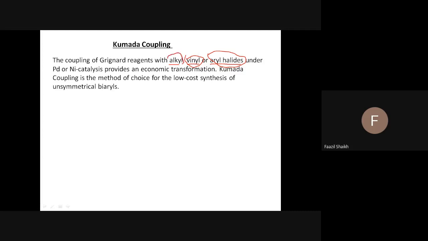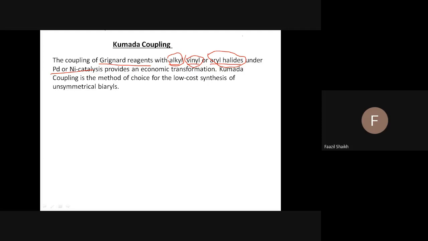Alkyl halide is also required, but there are some conditions. Alkyl halide means the halogen is attached to sp3 carbon. And what is the other partner? That is a Grignard reagent. So it is the reaction between the Grignard reagent and aryl halide, vinyl halide, or alkyl halide, any one of these. And it is catalyzed by palladium or nickel, both. So we can study this reaction under both types of catalyst, nickel catalyst as well as palladium catalyst.